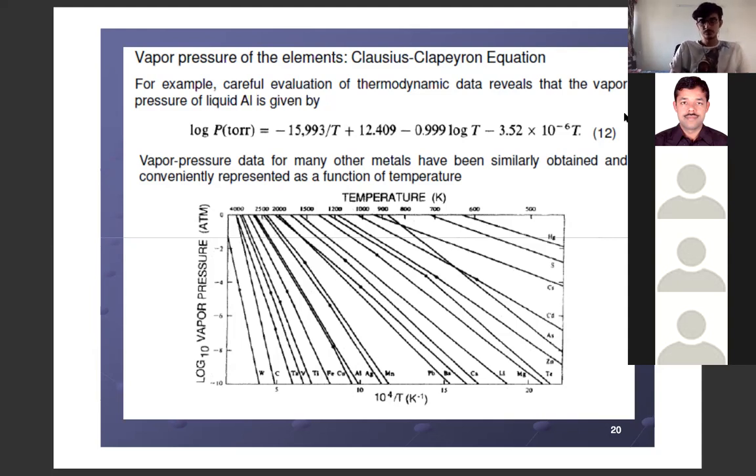What pressure do we need to deposit the thin film? 10 to power minus 3 torr. Right. So that pressure will be achieved at a certain temperature, and that temperature will be achieved by giving some electrical energy into the system. Which temperature is it? We can calculate using this equation. We can calculate from this diagram what is the temperature for what vapor pressure. I hope you understood why the title was given like that.